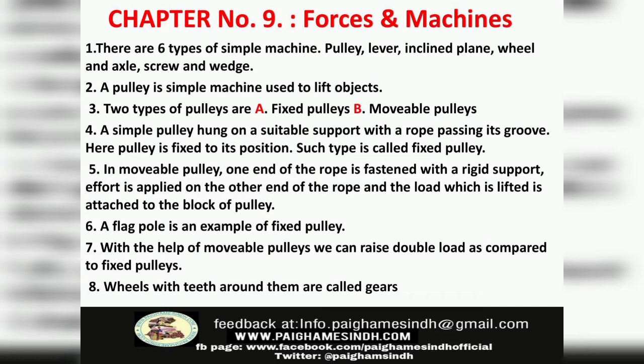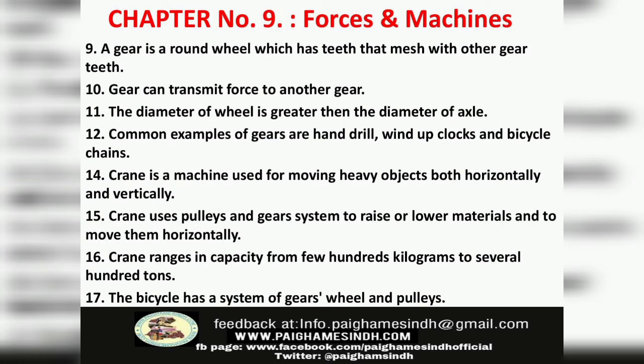Number 8, wheels with teeth around them are called gears. Number 9, a gear is a round wheel which has teeth that mesh with other gear teeth. Number 10, a gear can transmit force to another gear. Number 11, the diameter of a wheel is greater than the diameter of the axle. Number 12, common examples of gears are hand drills, wind-up clocks and bicycle chains.